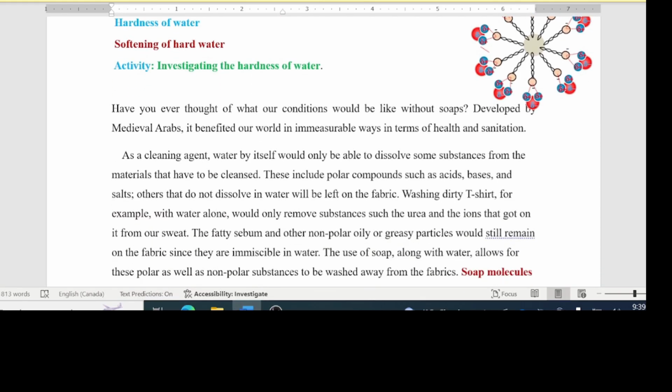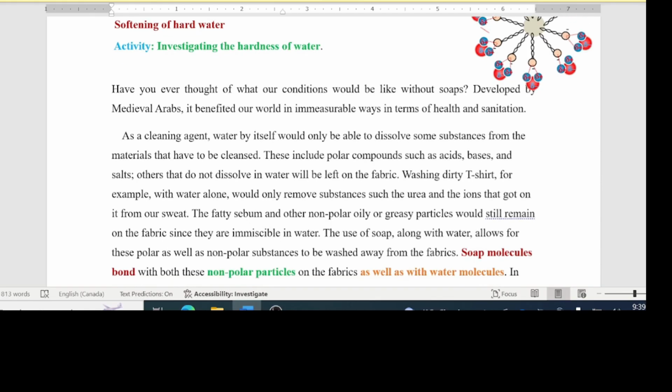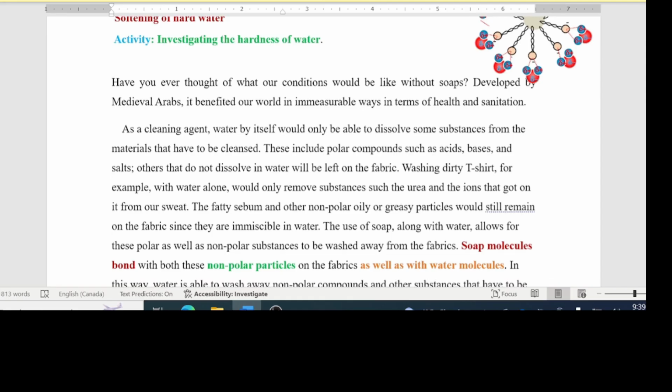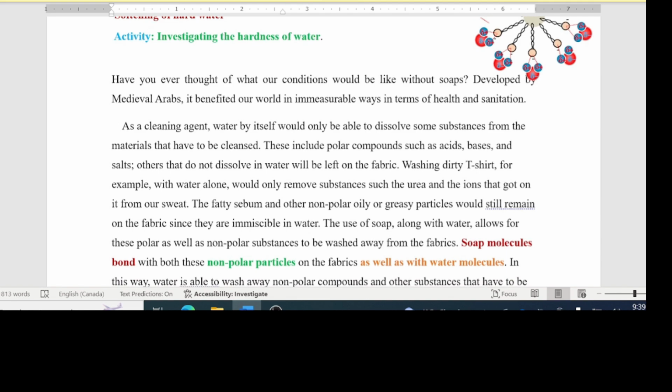Have you ever thought of what the conditions would be like without soap? Developed by the medieval Arabs, it benefited our world in immeasurable ways in terms of health and sanitation. As a cleaning agent, water by itself will only be able to dissolve some substances from materials that have to be cleansed. These include polar compounds such as acids, bases, and salts. Others that do not dissolve in water will be left on the fabric.